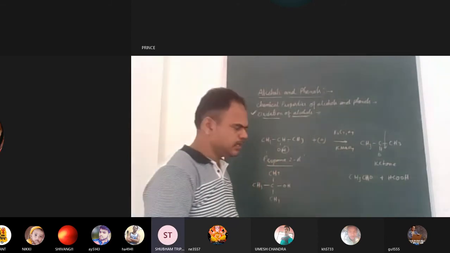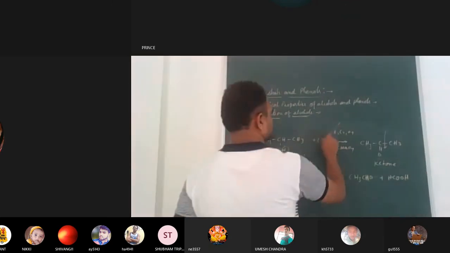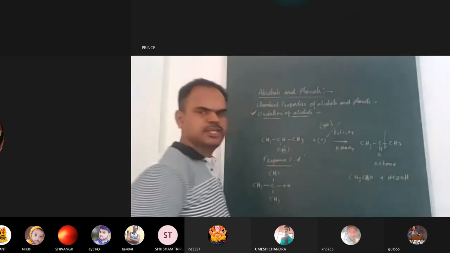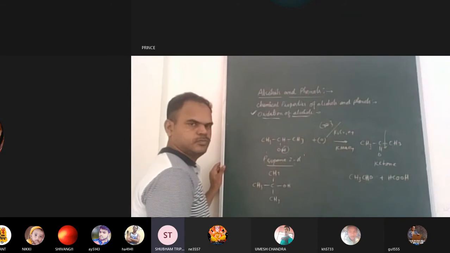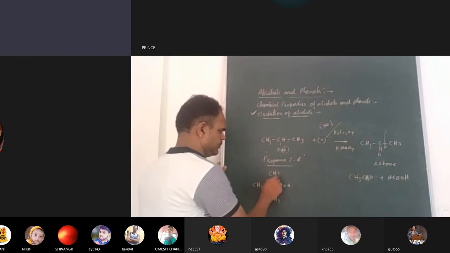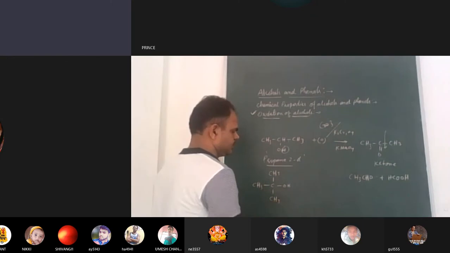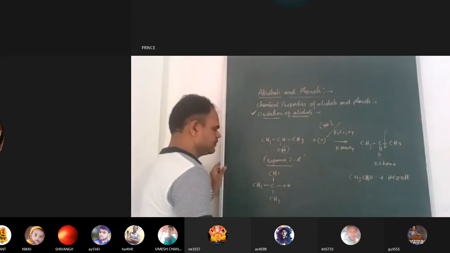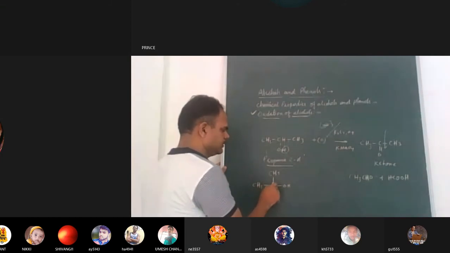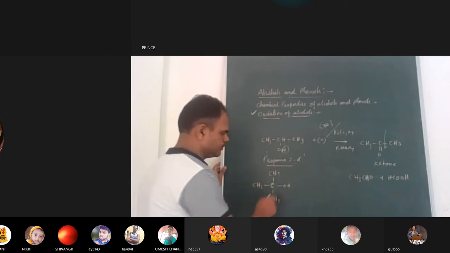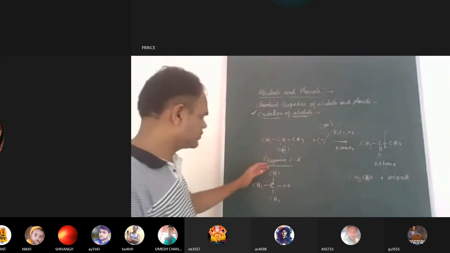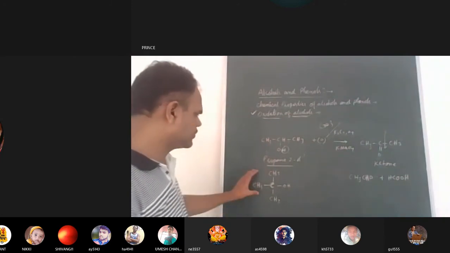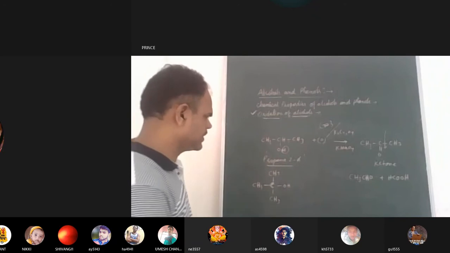Sir, why do tertiary alcohols show resistance to oxidation? What is the reason? Sir, the third degree carbon is electronegative. See, here in oxidation, what happened? Breakdown of the bond. This carbon is electron rich, and tertiary alcohols have so many bulky alkyl groups, so they will show steric hindrance for the oxidation.